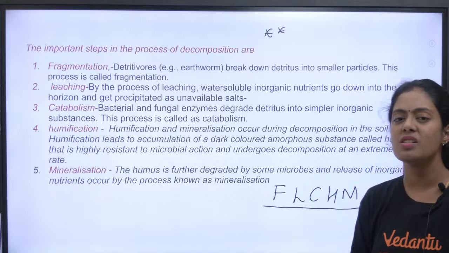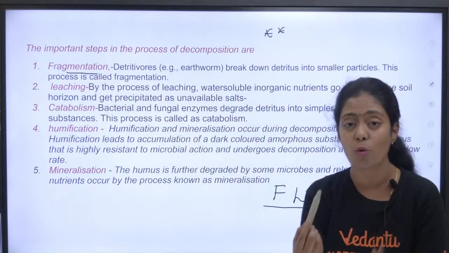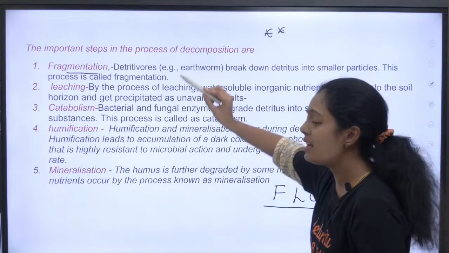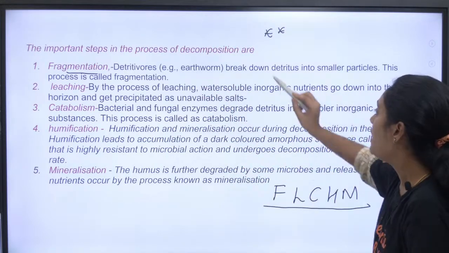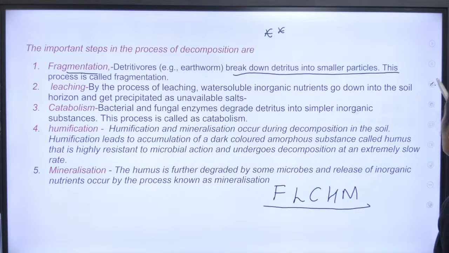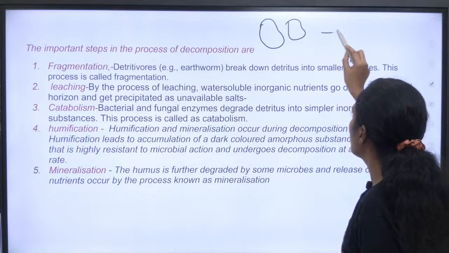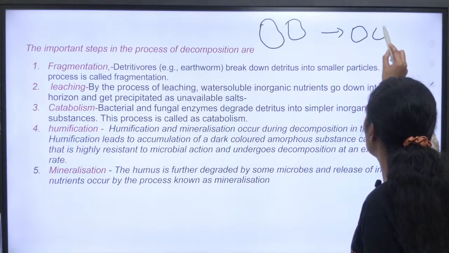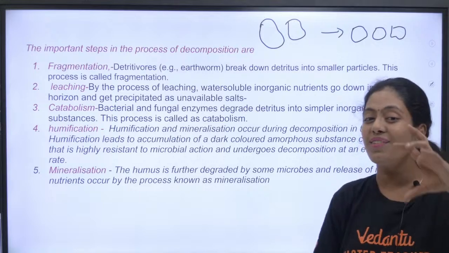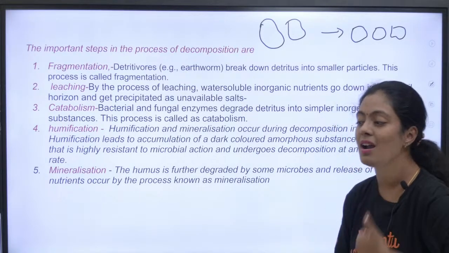So first let's talk about fragmentation. The key word here is detritivores. Just now I spoke to you. What are detritivores? They are organisms which feed on detritus. They break down detritus into smaller particles. This kind of big chunk of organic matter is basically broken down into smaller fragments. That is what we call fragmentation. And who is doing this? The detritivores are doing this.